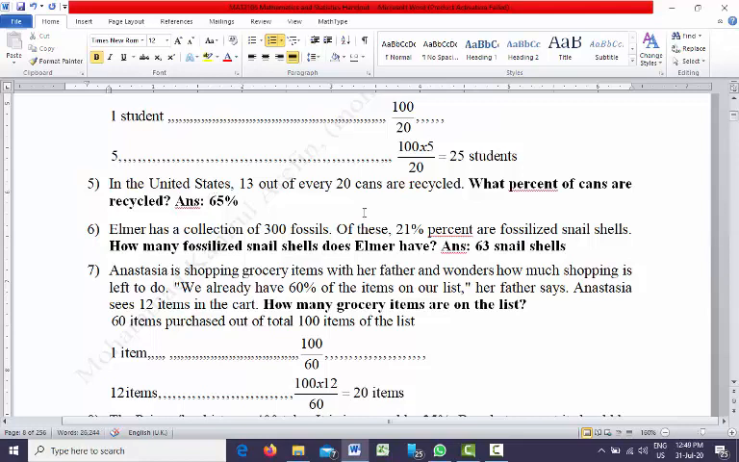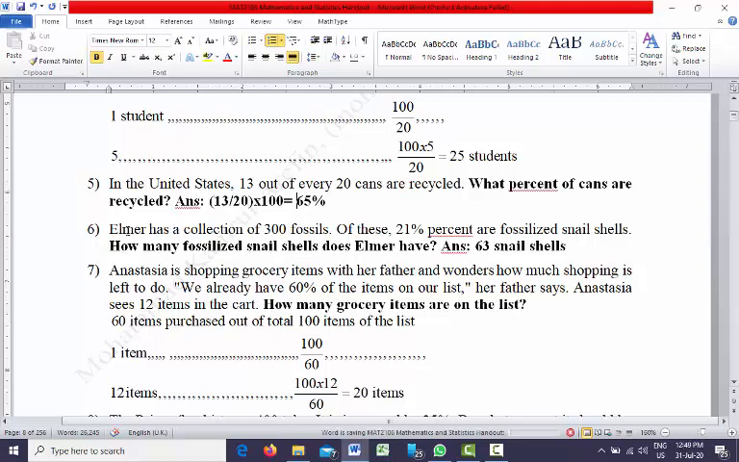So that means what we will have is 13 divided by 20, and then we need to multiply it by 100 to convert it to percentage. So 13 divided by 20, that's the ratio. If you want to convert it to percentage, you will multiply it by 100. You will see that the answer is 65%.